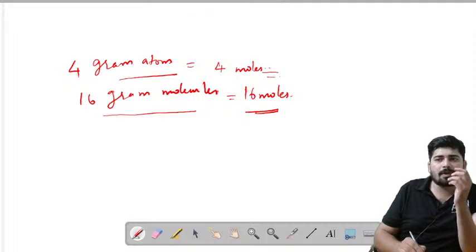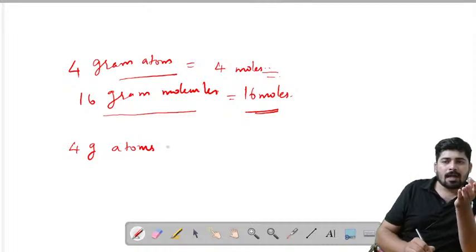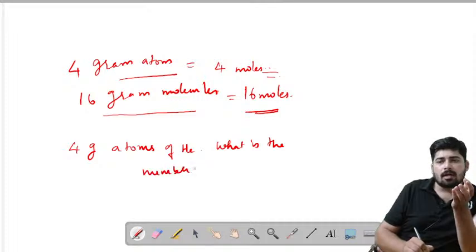So you should be very aware of this concept, because if I give you a question like 4 gram atoms of helium, in 4 gram atoms of helium, what is the number of helium atoms present in the sample?